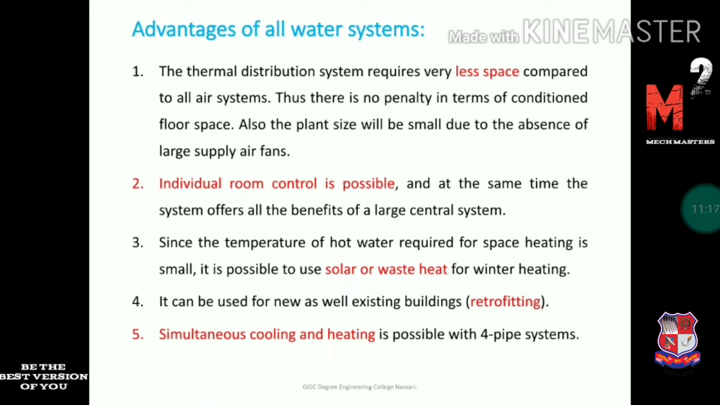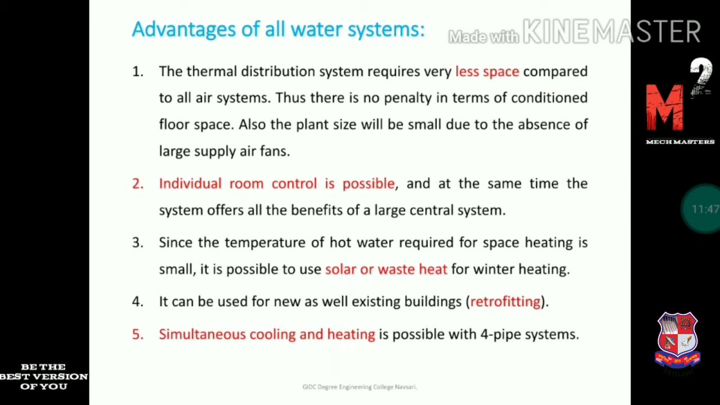Here we transfer water instead of air. The density of water is more than air, so we require a smaller pipe size compared to the same volume flow rate of air. So the size of the plant is reduced in the all water system. Individual room control is possible, and at the same time the system offers all the benefits of a large central system. So we can achieve different temperatures in different zones by using the all water system.